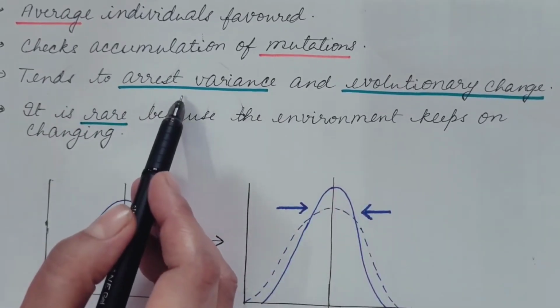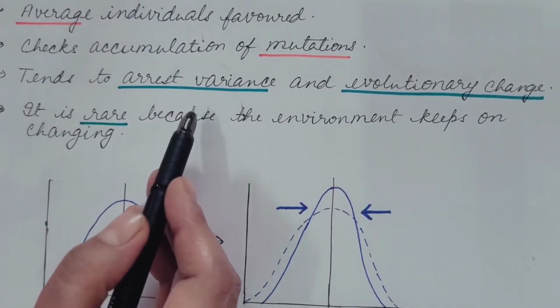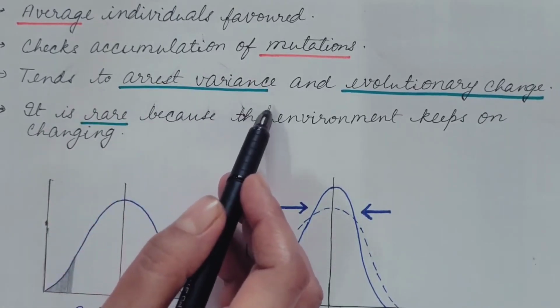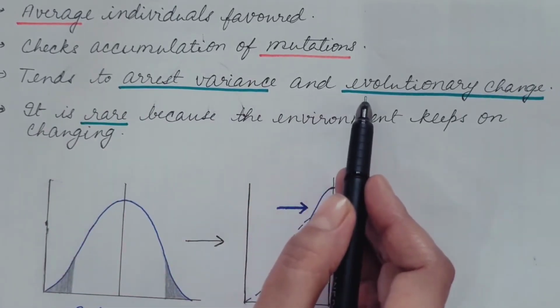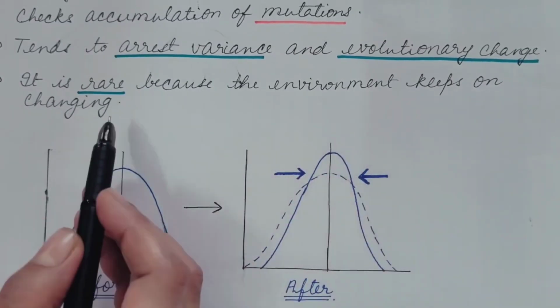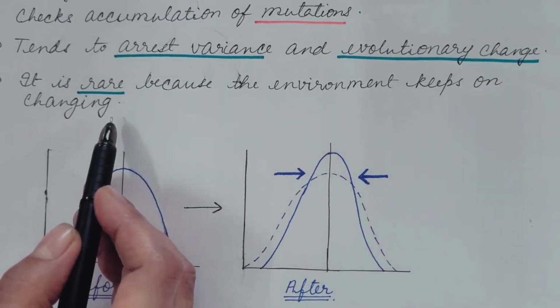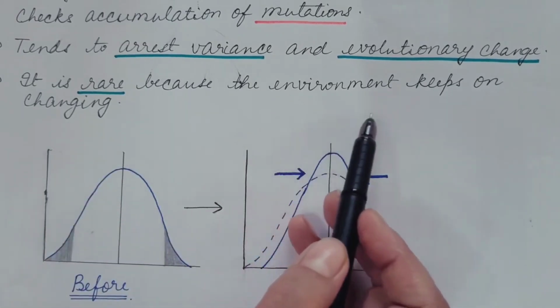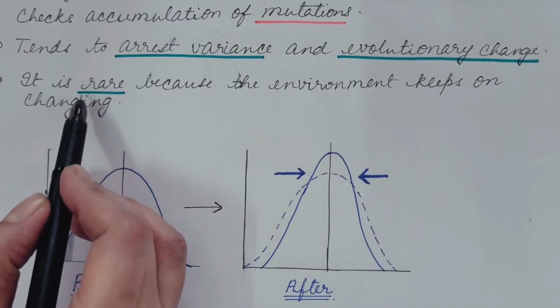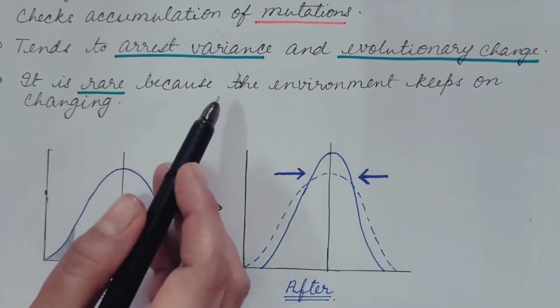Because the environment is constant and average individuals are favored, it tends to arrest variance or genetic variation and also arrest evolutionary change. It is rare because the environment keeps on changing, as it is not possible that the environment remains constant or doesn't change, and hence this type of stabilizing selection is also rare.